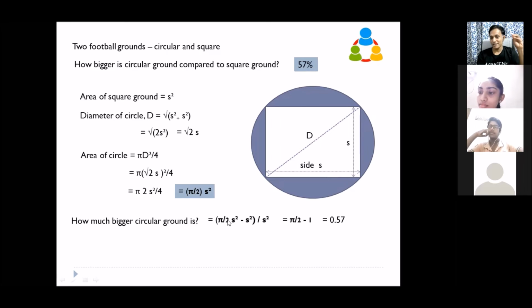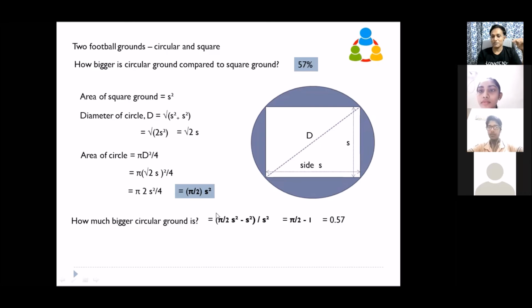Do you all get this? We are calculating how bigger is circular ground compared to square ground. So circular ground area minus square ground area means we got the absolute difference, like height of Avinash minus height of Keshav. The only thing to find out now is, based on what? The denominator should be based on compared to square ground, so based on s square. Then it is simple algebra.